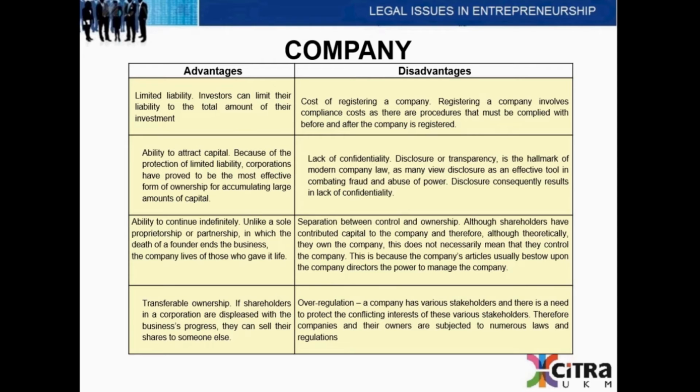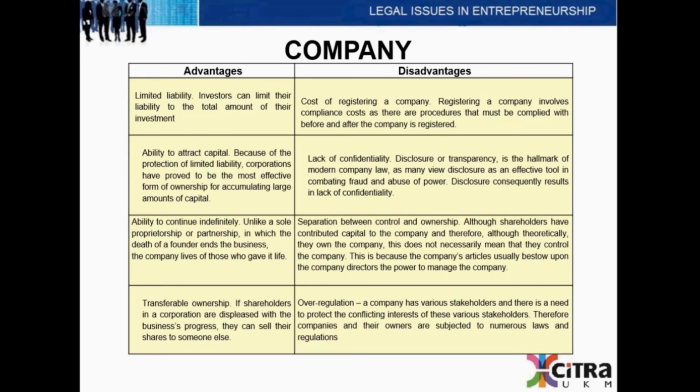When it comes to continuance of a company, there is the ability to continue indefinitely when it comes to the running of the company, unlike a sole proprietorship or partnership, where in those cases the death of a founder ends the business. Finally, the ownership of a company is transferable. If shareholders in a corporation are dissatisfied with the business's progress, they can sell their shares to someone else. Now, the disadvantages can cover several issues.